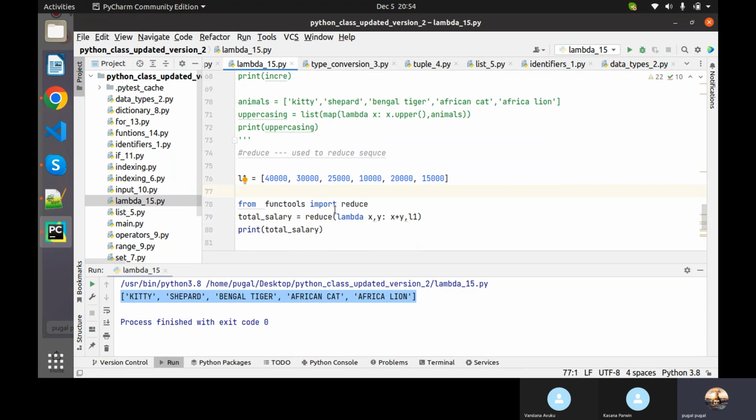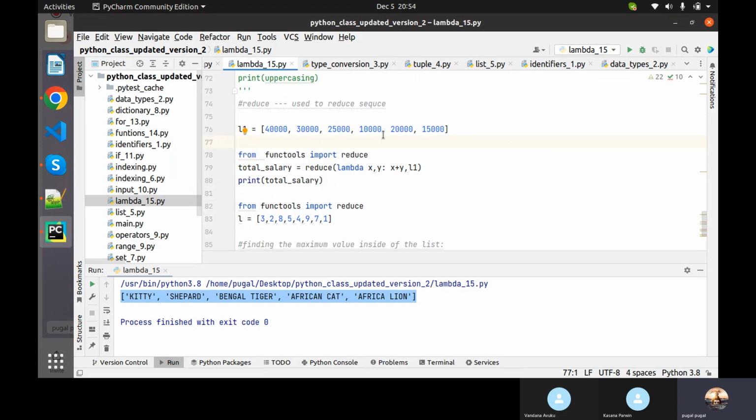So we have L1. What we are doing here is trying to add all the elements from a sequence. That's what reduce will do. Reduce will convert a sequence into a single piece of data. All you need to do is create x comma y, x plus y, like that.